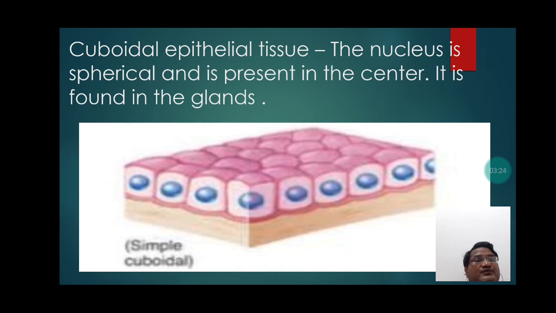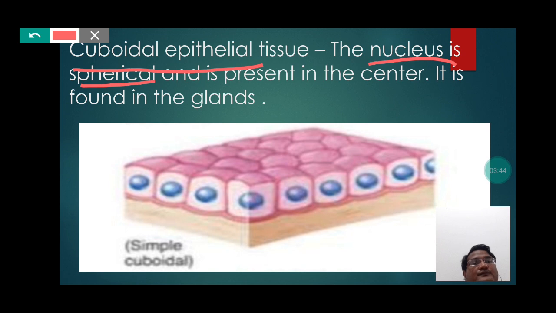Cuboidal epithelial tissue. The nucleus is spherical and is present in the center. It is found in the glands. So students, cuboidal epithelial tissue is the specific type of epithelial tissue, the nucleus of which is spherical and which is present in the center of the cell. And mainly the cuboidal epithelial tissue remains present in various glands.